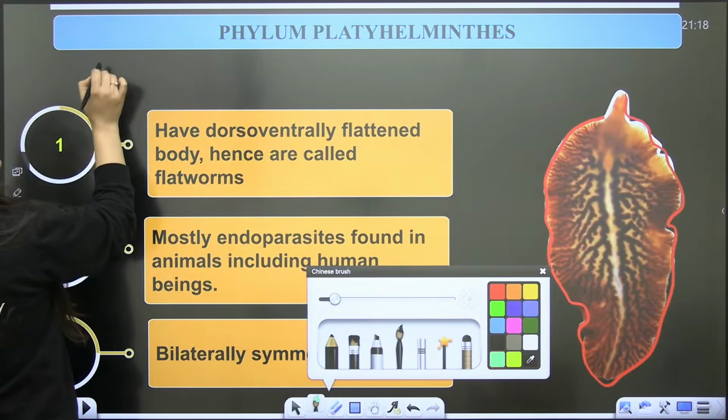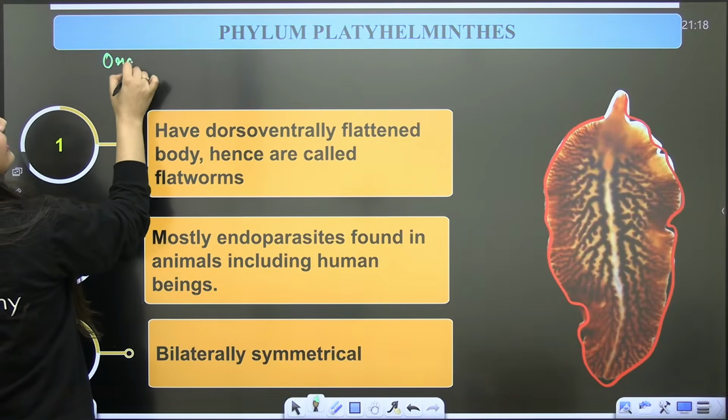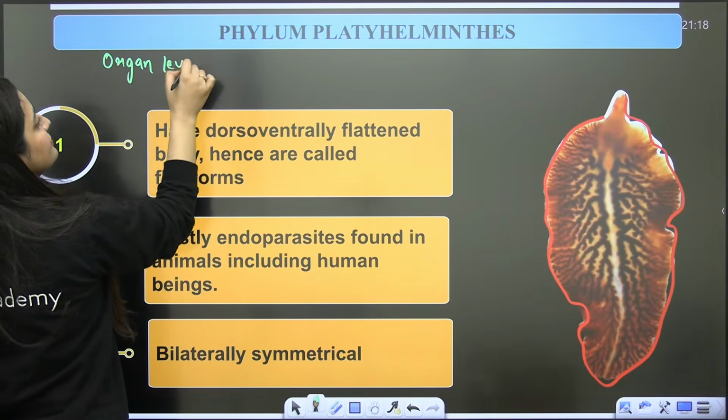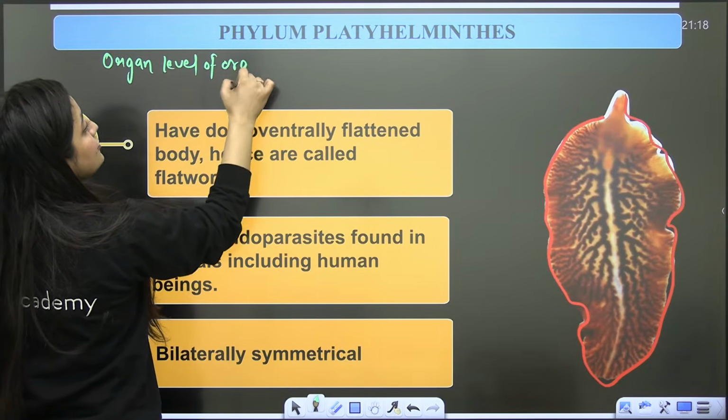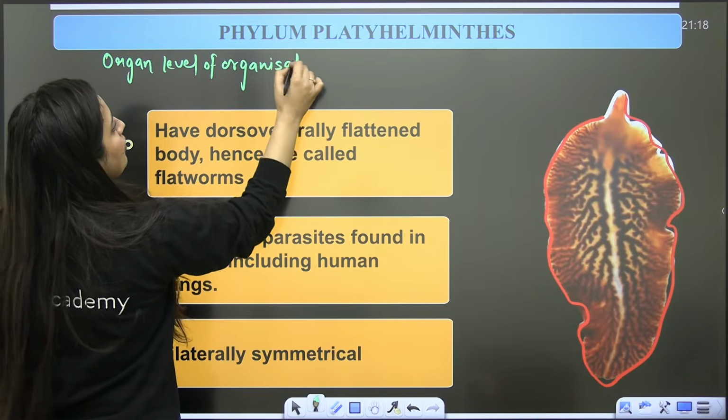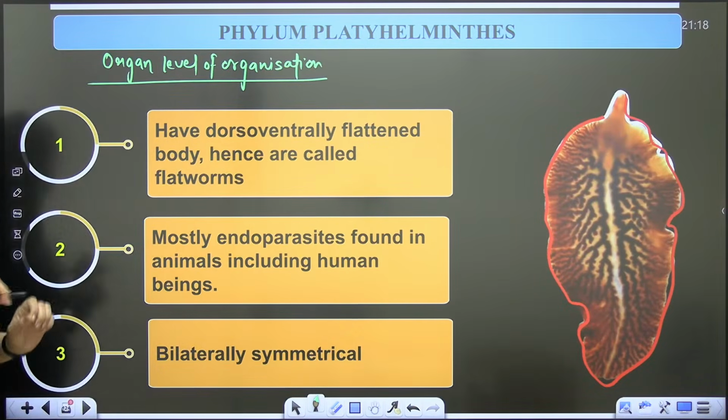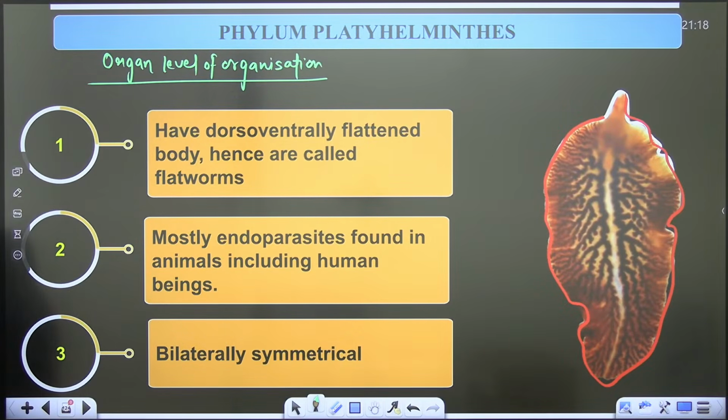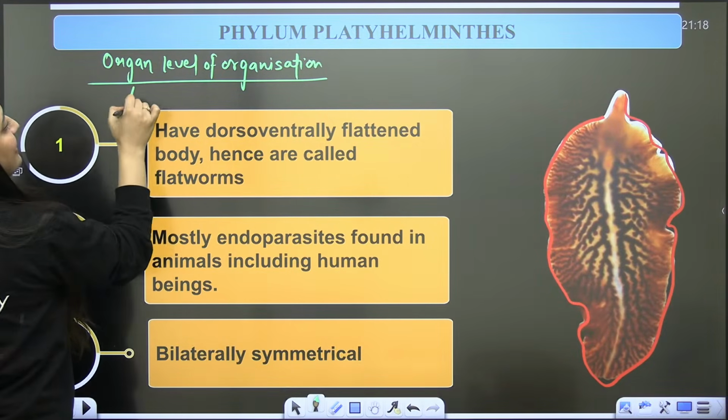Here organ level of organization will be there. Organs will form. What will be there? Organ level of organization. Is that clear? Tell me. Yes or no? Sure. So now they are acoelomates.